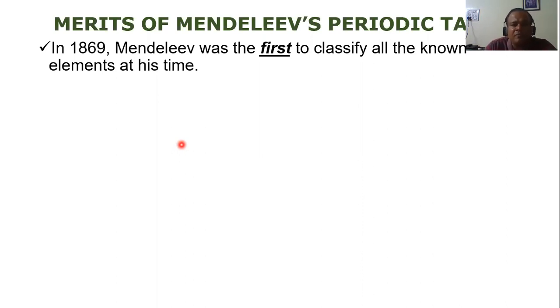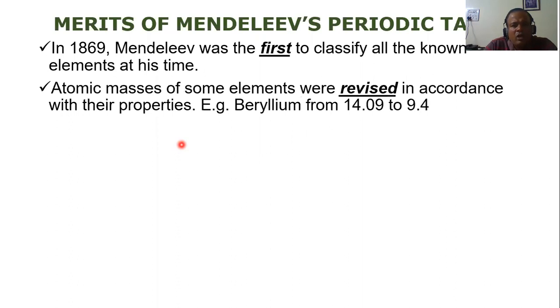discovered during his time. Atomic masses of some elements were revised in accordance with their properties. For example, for beryllium, the atomic mass was wrongly calculated by the previous scientists as 14.09, but Mendeleev corrected it to 9.4. He said, no, the atomic mass of beryllium is not 14, but it is 9.4.